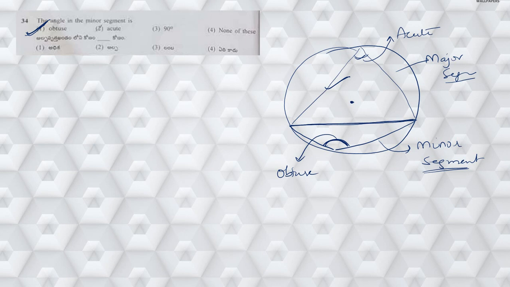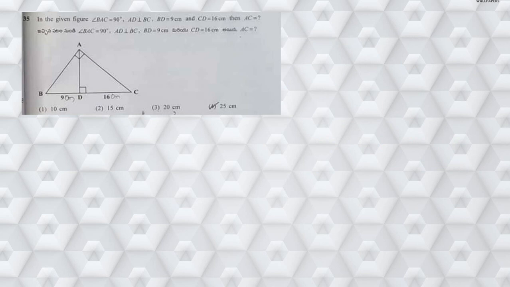Right? Next, moving on to question number 35. In the given figure, angle BAC is equal to 90 degrees, AD is perpendicular to BC, BD is equal to 9 centimeters, CD is equal to 16 centimeters. Then what is the value of AC?